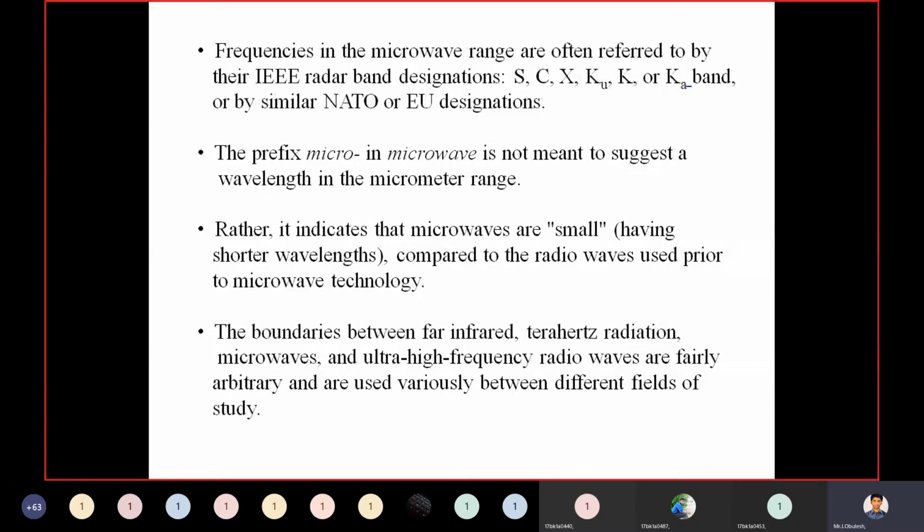The boundaries between far infrared, terahertz radiation, microwaves, and ultra high frequency radio waves are fairly arbitrary and are used variously between different fields of study.